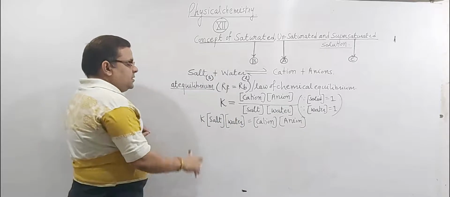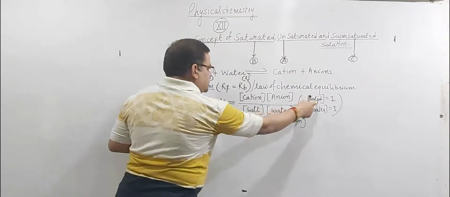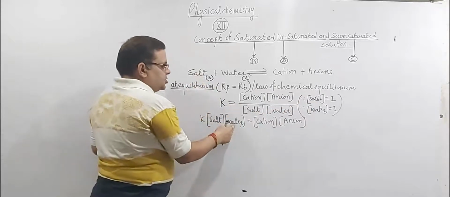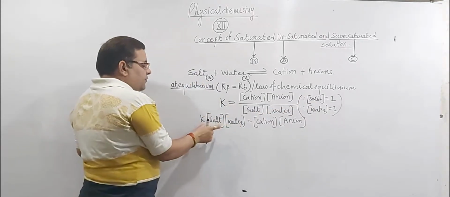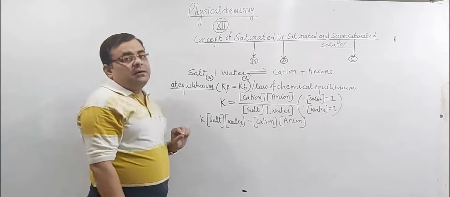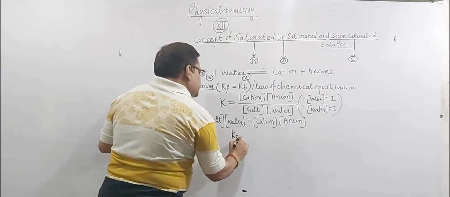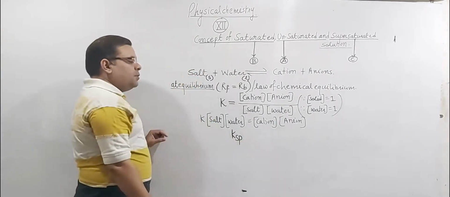Since all these quantities are constant, K, molar concentration of salt because it is a pure solid, and molar concentration of water, therefore the product of all these quantities will also be a constant, and it can be replaced by KSP, which is called solubility product constant.